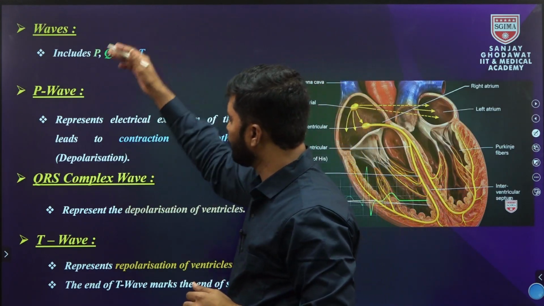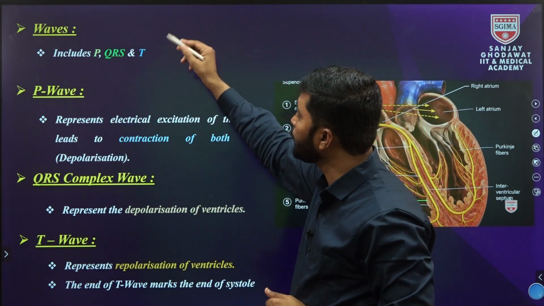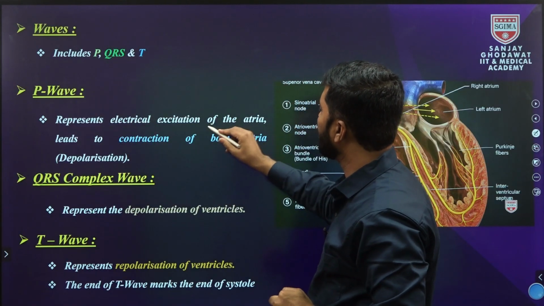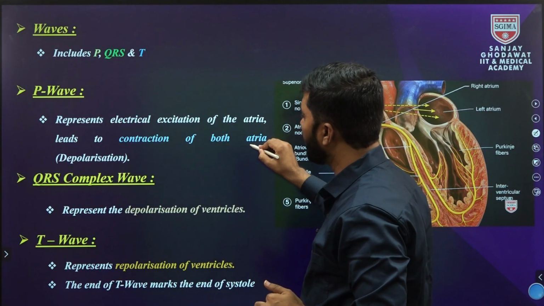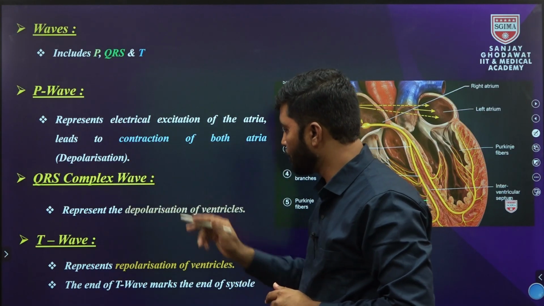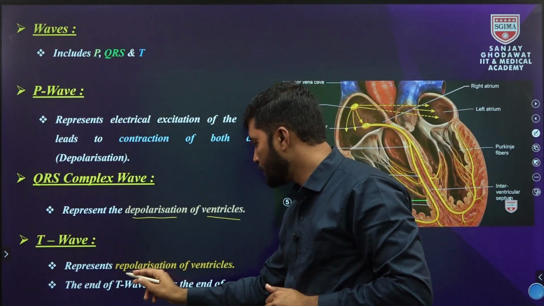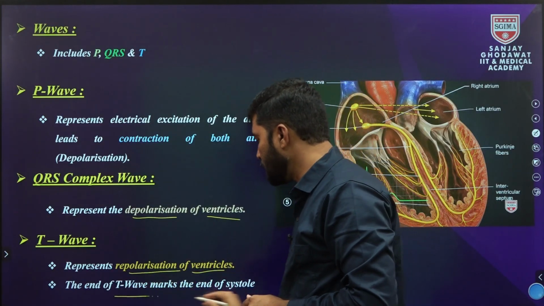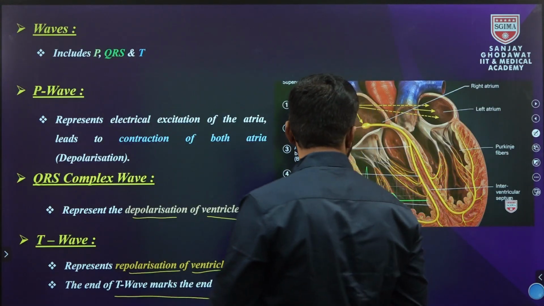Next, the different waves P, Q, R, S and T. The P wave is the electrical excitability of the atria leading to contraction, as the atria depolarize. QRS is depolarization of the ventricles. The T wave represents repolarization of the ventricles. The end of the T wave indicates the end of systole.